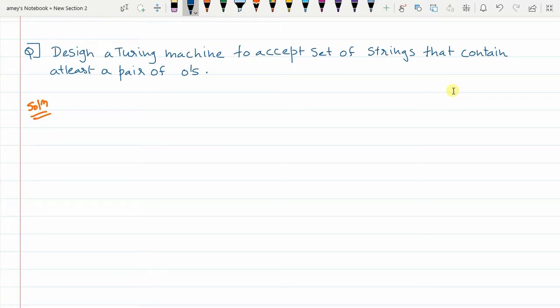So let us consider one valid string, for example, say 101001. Suppose this is the input string. Okay. Now I will first show you graphically, and as I do it, we will also see a Turing machine that is being designed.